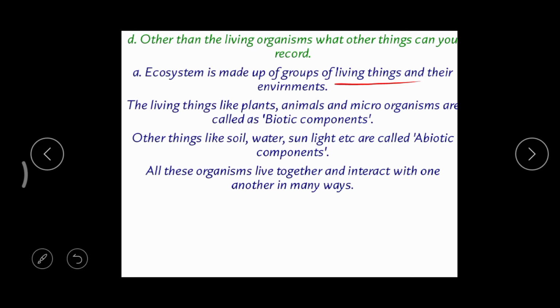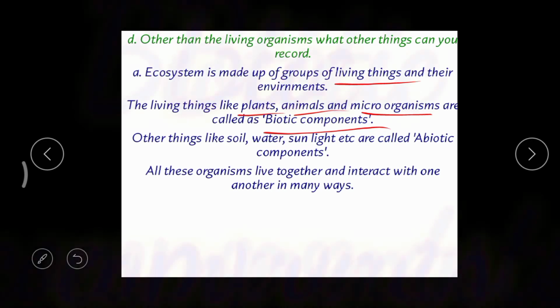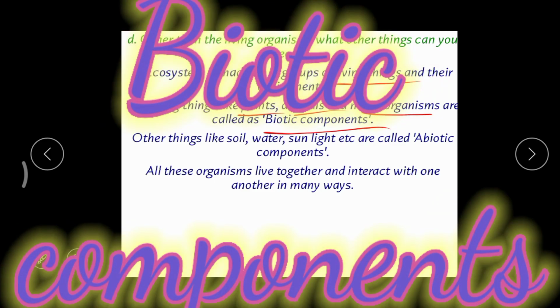And the living things we can find, like plants, animals, and microorganisms, all these living things are called biotic components. Bio means what? Life. So the organisms in which life is present are called biotic components, or in other words, living components.